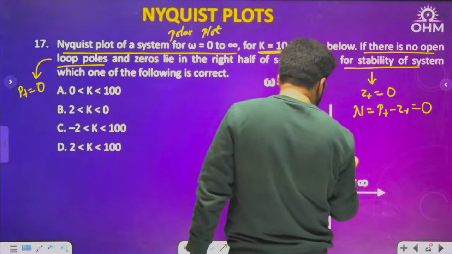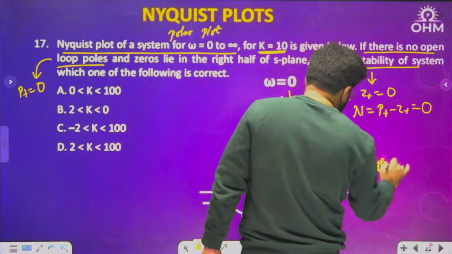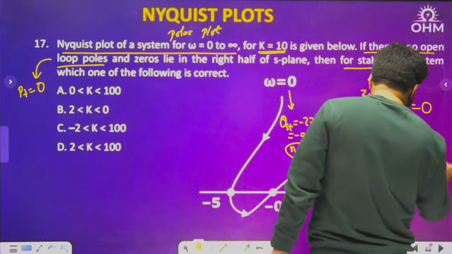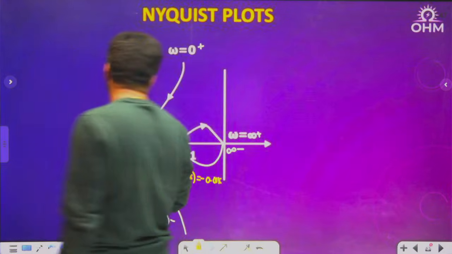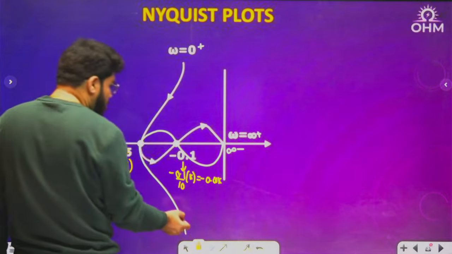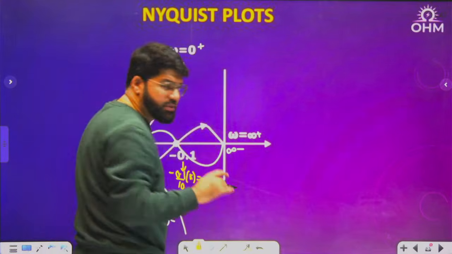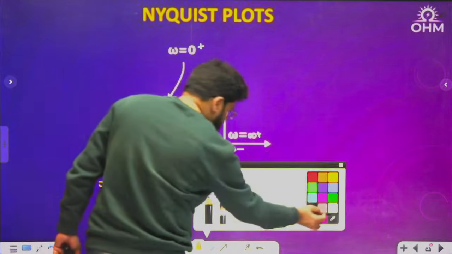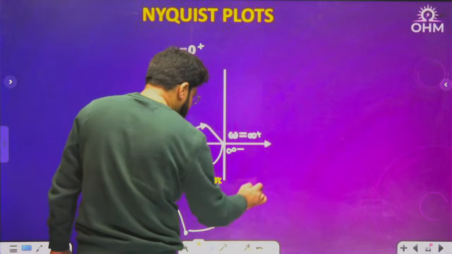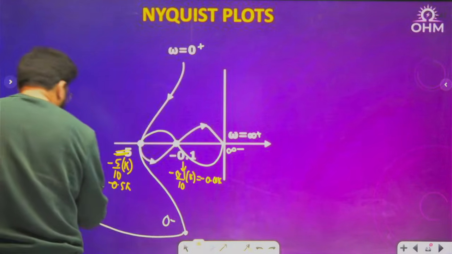So if n equal to 3, how much is the closing angle? Closing angle is 3 pi, 3 pi clockwise. So from here you have to start 0 minus and go clockwise, but 3 times pi. 1 pi is 180 degree, means 3 semicircles, and that too clockwise. See, if I go this way, it becomes anti-clockwise. So how actually will I go? I have to go clockwise.